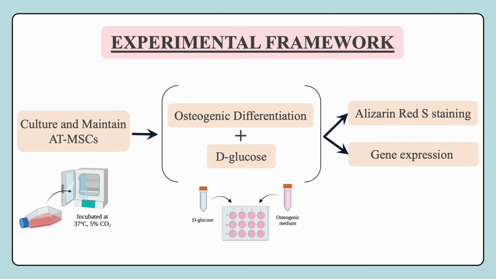Firstly, we culture and maintain HMSCs in the laboratory. Then we add D-glucose and do the osteogenic differentiation by replacing the osteogenic media every 3 days for 21 days. Finally, we evaluate the osteogenic process by alizarin red S staining and gene expression methods.